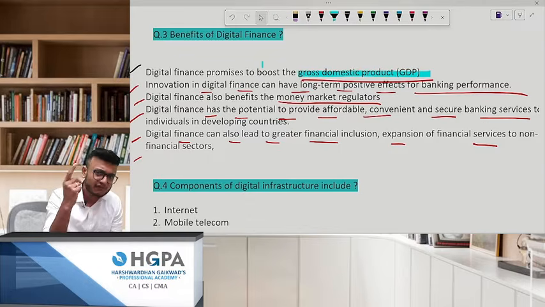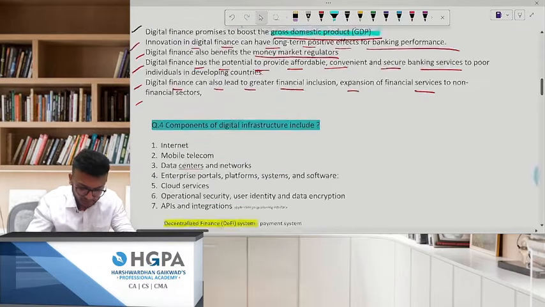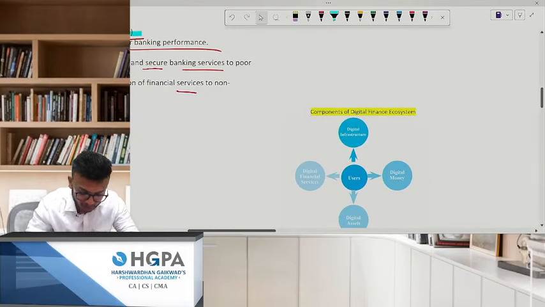Everybody is doing payments in a fraction of a second through what? The QR code and all. Okay. Next. Very important. Pay attention, please.